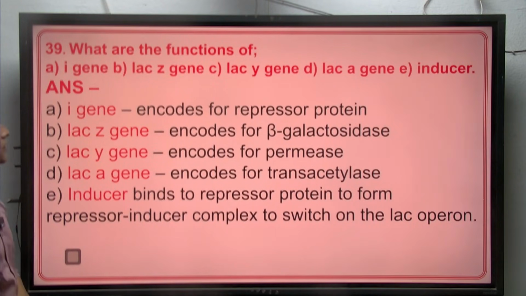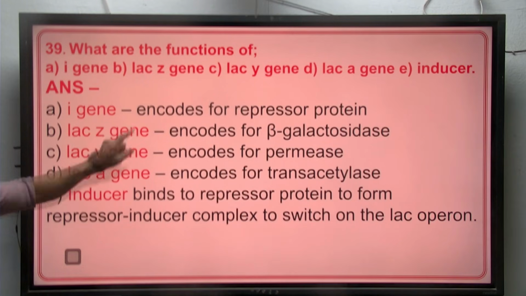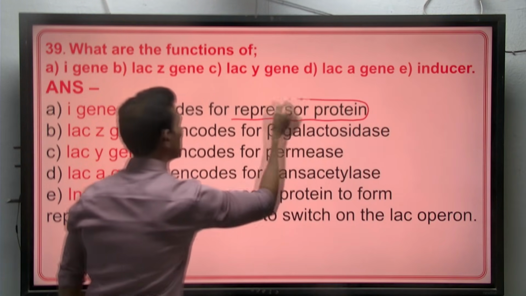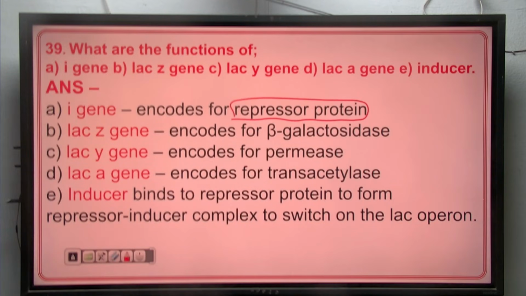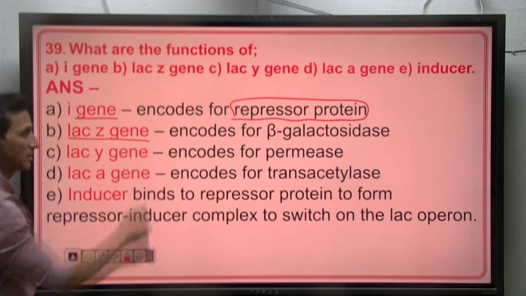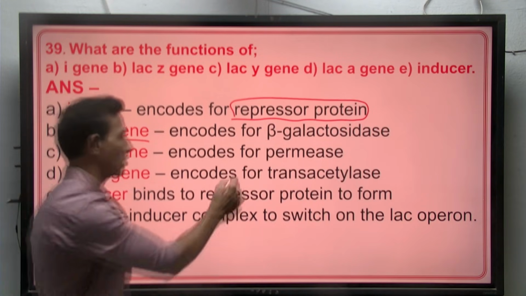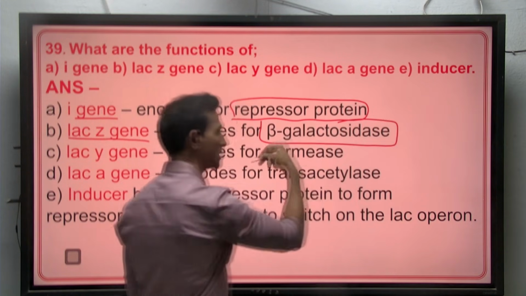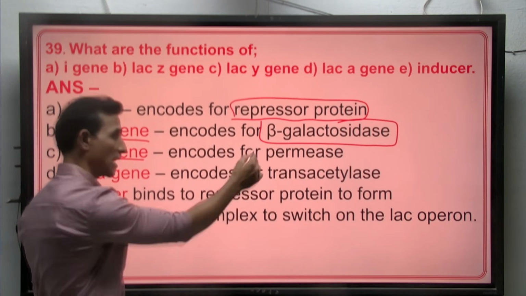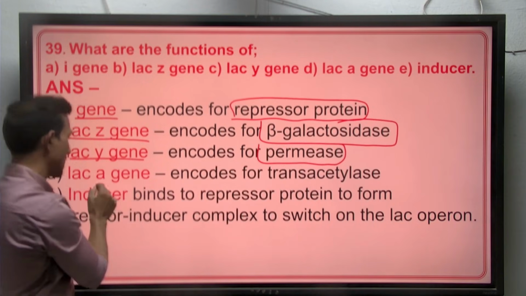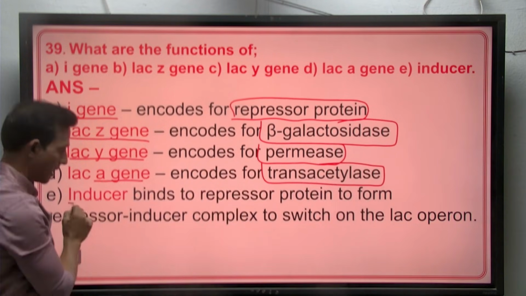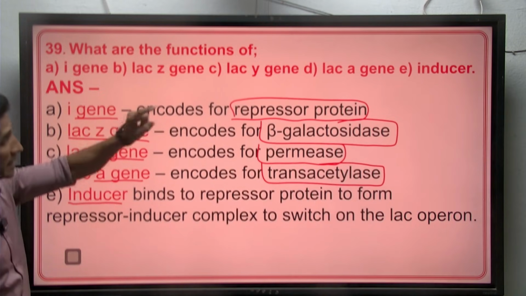What are the functions of the I gene? We know that it codes for the repressor protein, the Lac-Operon concept. So the I gene is responsible for coding the repressor protein. The lac Z gene is responsible for coding the beta galactosidase enzyme. Y codes for permease. A codes for transacetylase, and they have asked one more, the inducer.